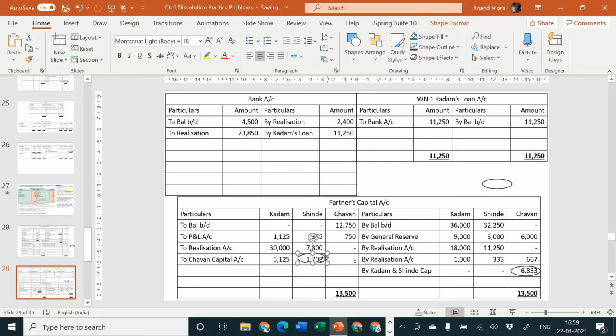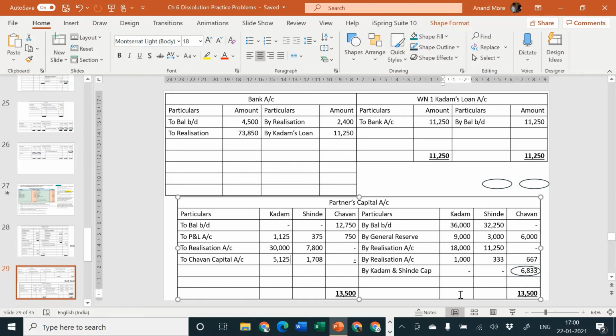Now we will have to close our partners capital account for the purpose of finding out are they supposed to bring in something from their house or they are going to take away something from the partnership firm. Let us check that particular thing. Kadam's capital account on the credit side, obviously it is having a bigger balance, 36,000 plus 9,000 plus 18,000 plus 1,000.